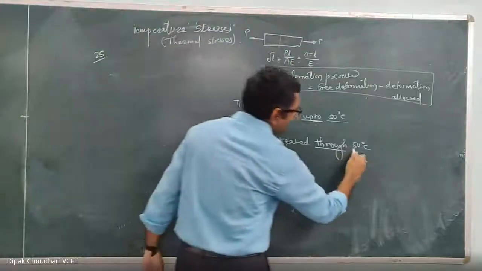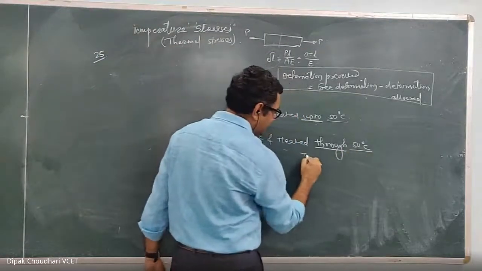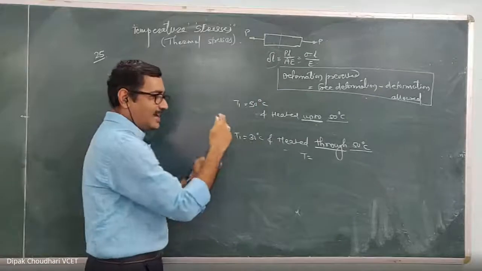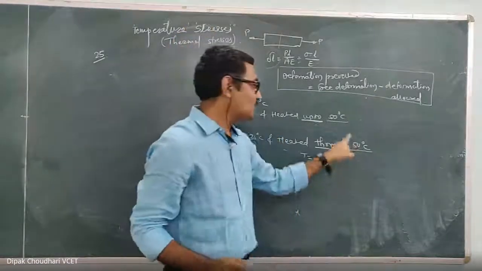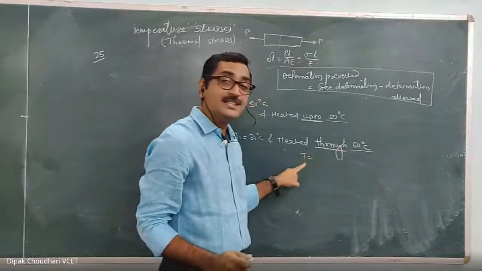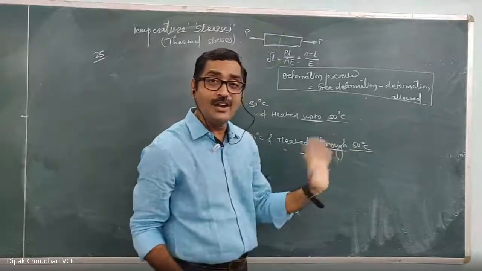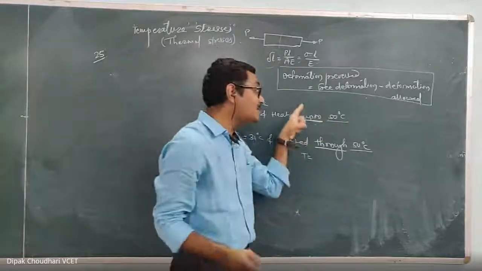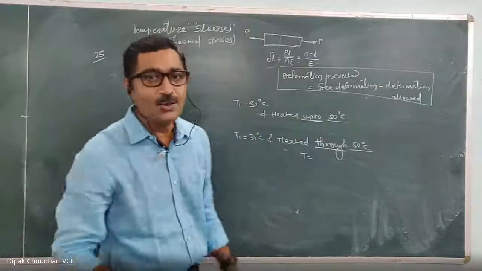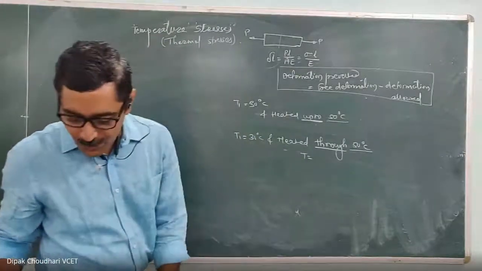Here, this 50 degrees Celsius is the change in temperature. This was the initial, and from that initial, it is heated through 50 degrees. So in this case, this 50 is the change in temperature. It is not the final temperature. When it is heated up to 50 degrees Celsius, it is the final temperature. Understood? So you have to read the question carefully.